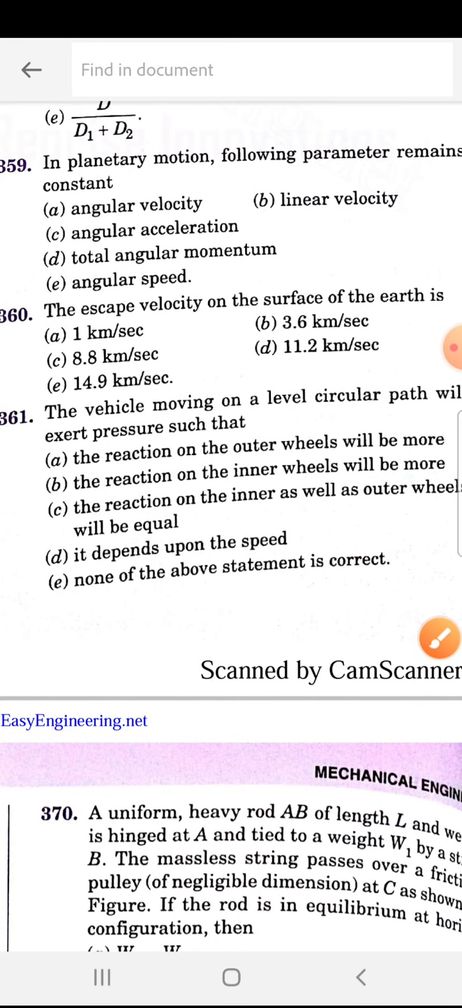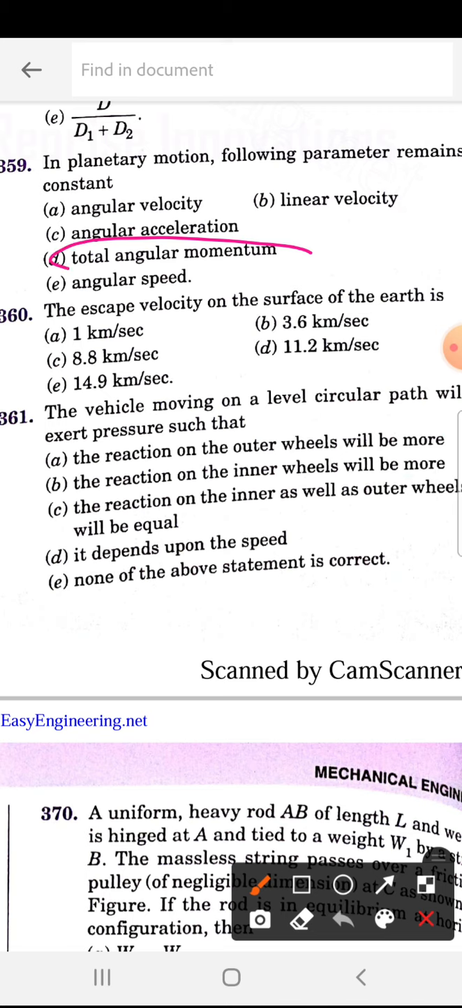In a planetary motion, which following parameter remains constant? That is D, total angular momentum. The escape velocity on the surface of the earth is 11.2 km per second. That is 360 is D.